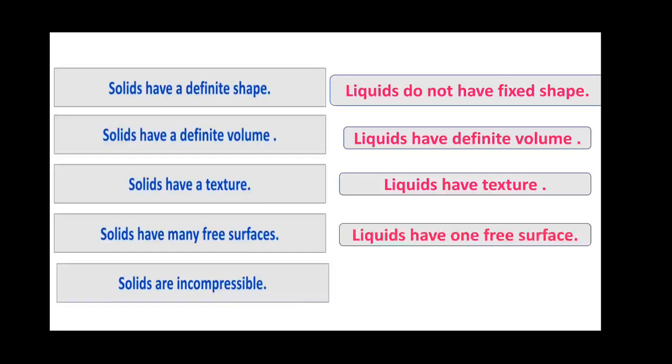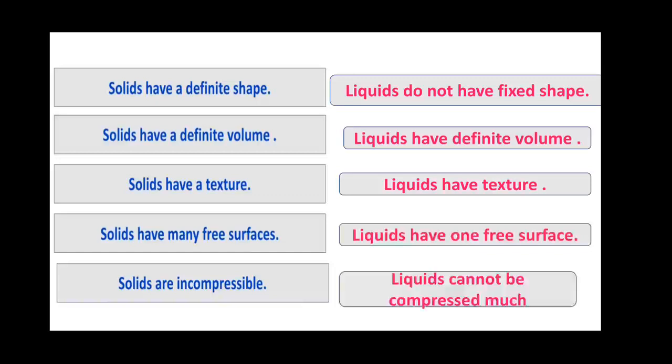So we can compress liquids, but not that much. That is why we write here that liquids cannot be compressed much. It means that it is not as easy to compress as a gas.